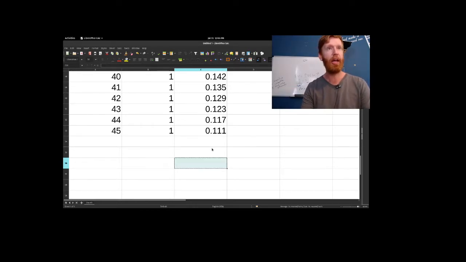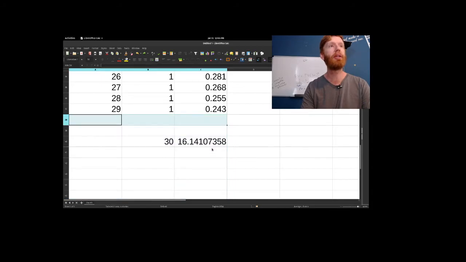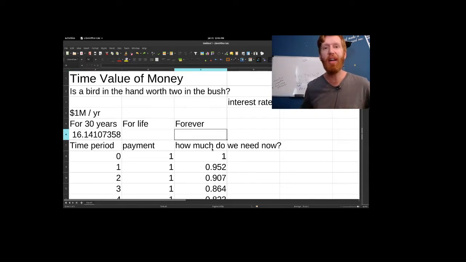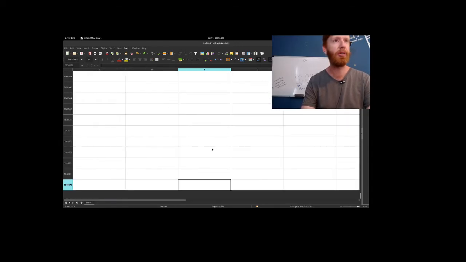And that is going to help us make sense of the next part of our question, which is how much this is worth if we get $1 million a year forever. The answer is, it's going to turn out to be not very much. Now, one way we could do this is keep adding rows to our spreadsheet, and eventually we're going to run out of rows, but let's take a look. How many rows have we got? That's 1 million rows, right? So how much is $1 million a year for 1 million years compared to $1 million a year forever? Well, it's going to be basically the same.